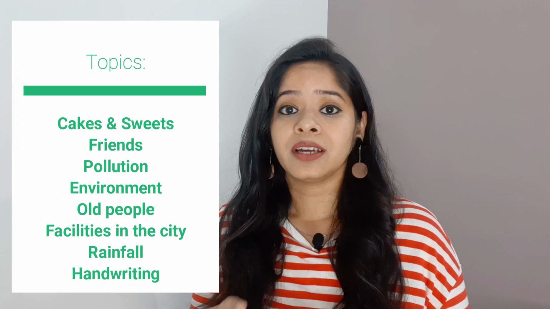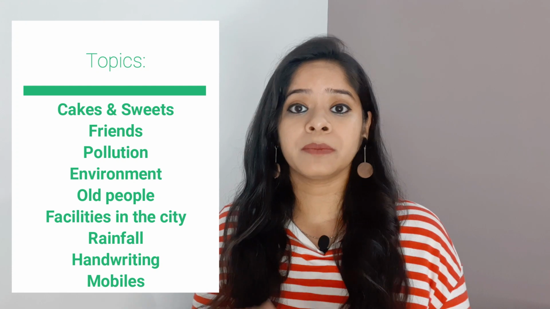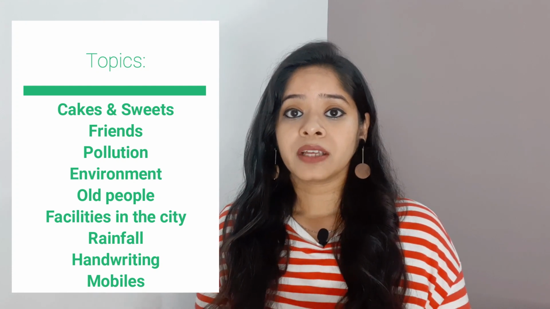Every answer in general questions, that means in the introduction round, has to be given in 2-3 lines. There is no need to explain the answers too much. Okay, so after asking about your introduction, the examiner might ask you some random questions on different topics like cakes and sweets, friends, pollution, environment, old people, facilities in your city. Generally the IELTS general introduction round goes on for around 5 minutes.